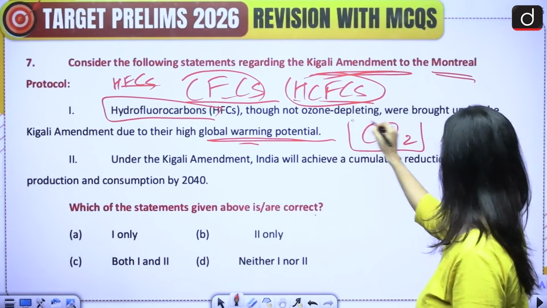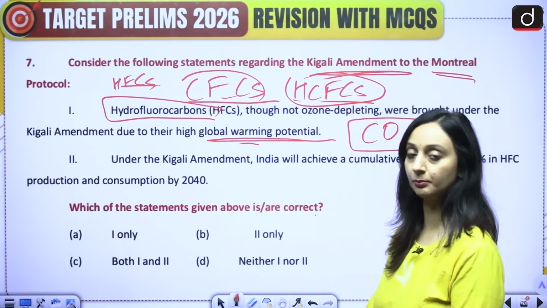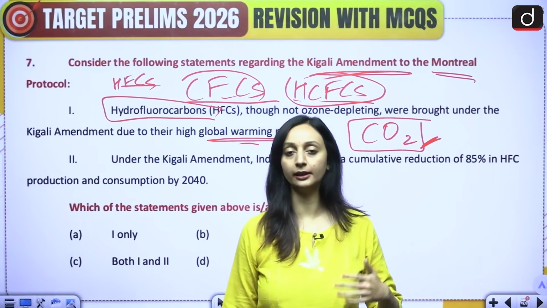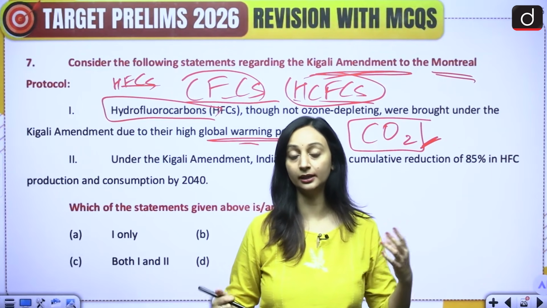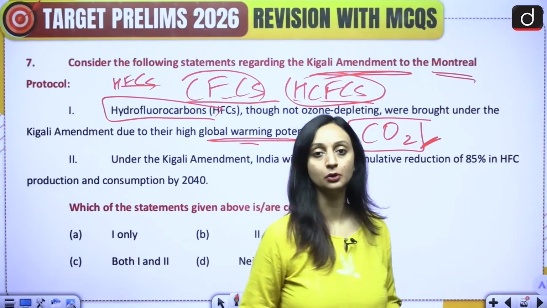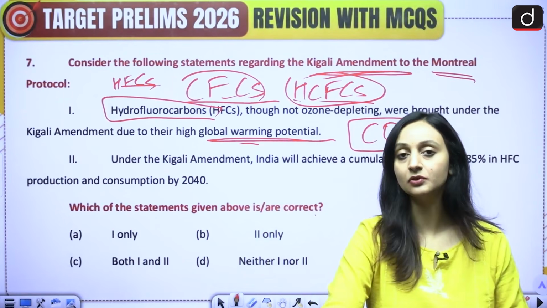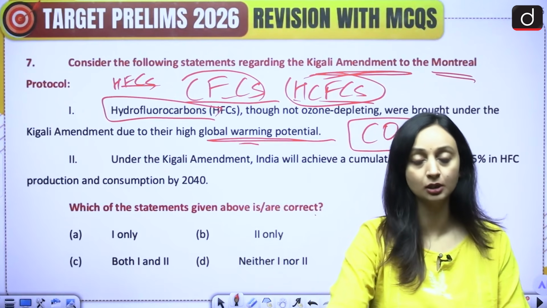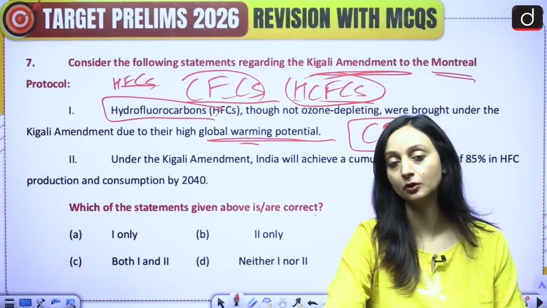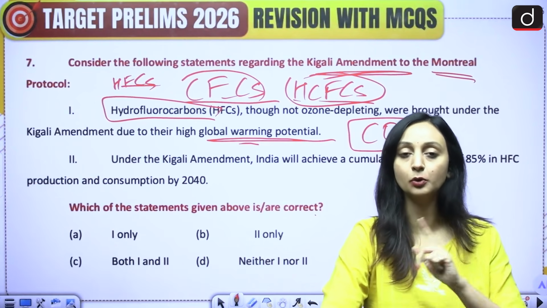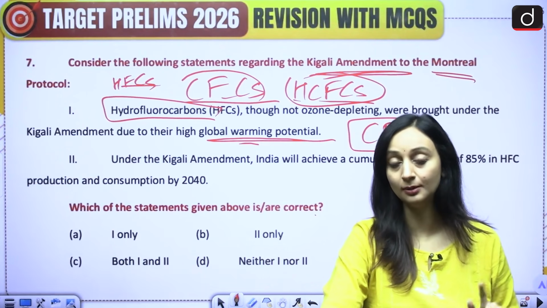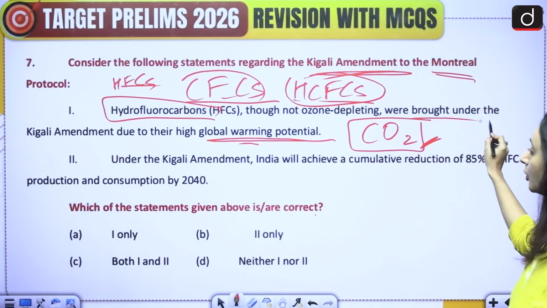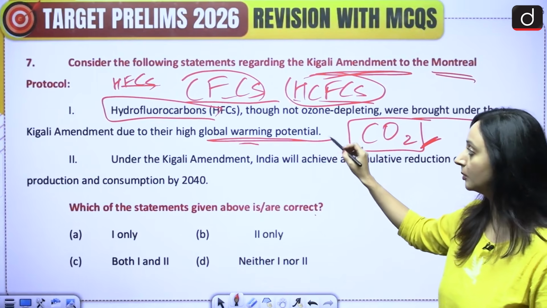The global warming potential of all the gases is compared with that of CO2. When we say GWP is 12 or 13 or 40, it means it is 12, 13 or 40 times the GWP of CO2. So here it was noticed that HFCs, though not ozone depleting themselves, have a huge global warming potential. They're going to cause a lot of global warming, and that is also not something that we want. That's why these were also brought under the ambit of the original Montreal Protocol by the Kigali Amendment. So HFCs, though not ozone depleting, were brought under the Kigali Amendment due to their high global warming potential.